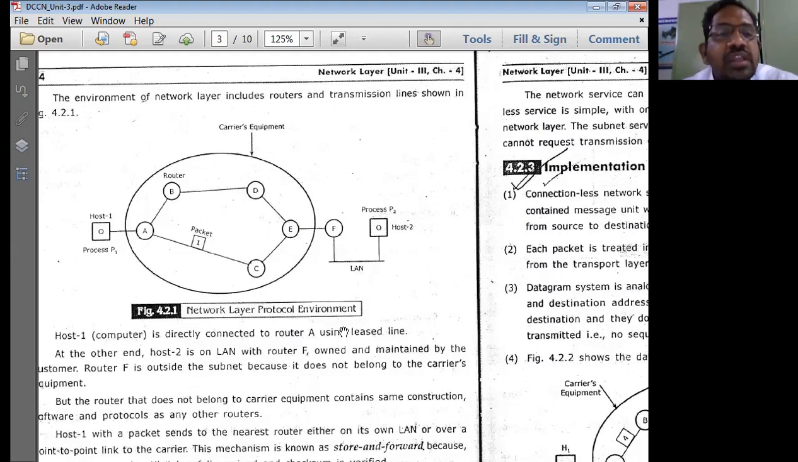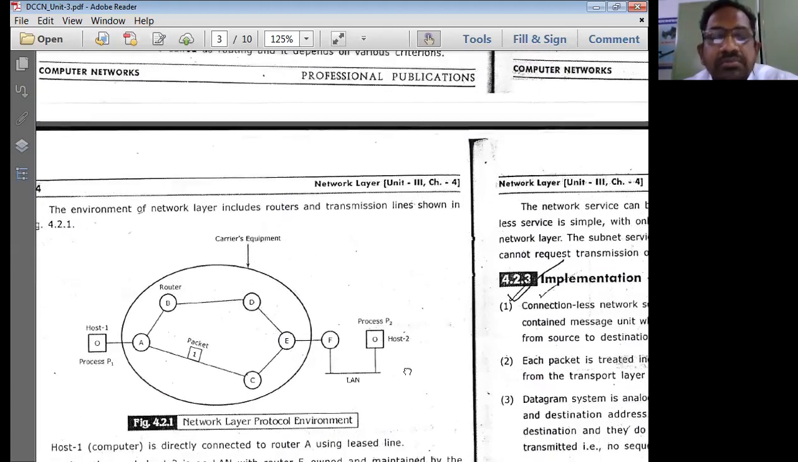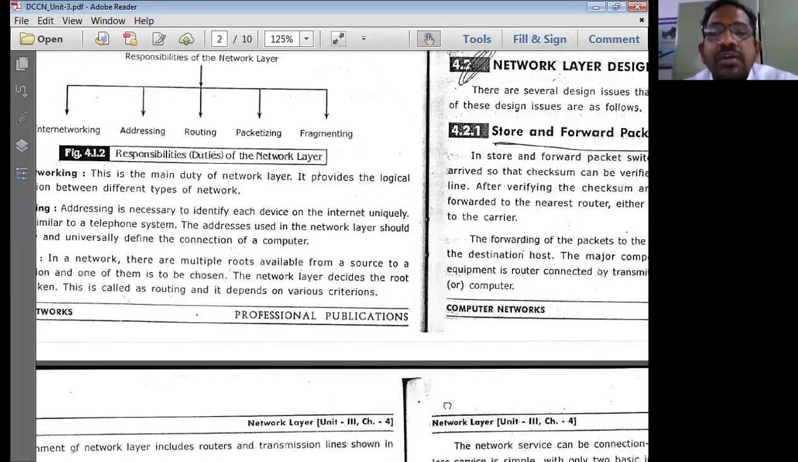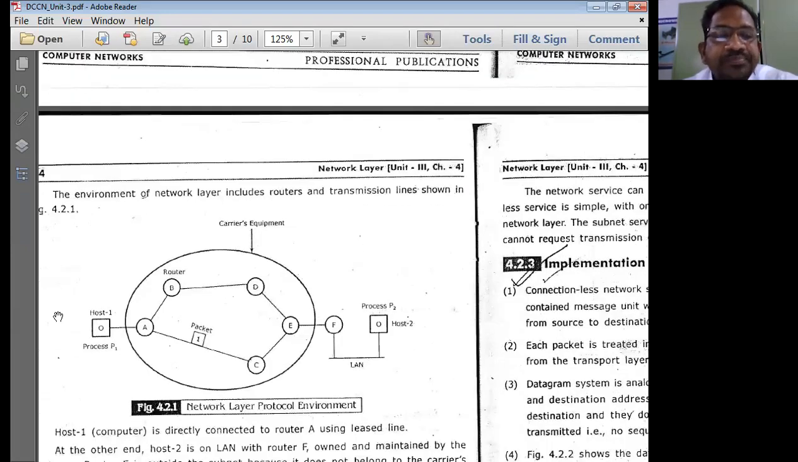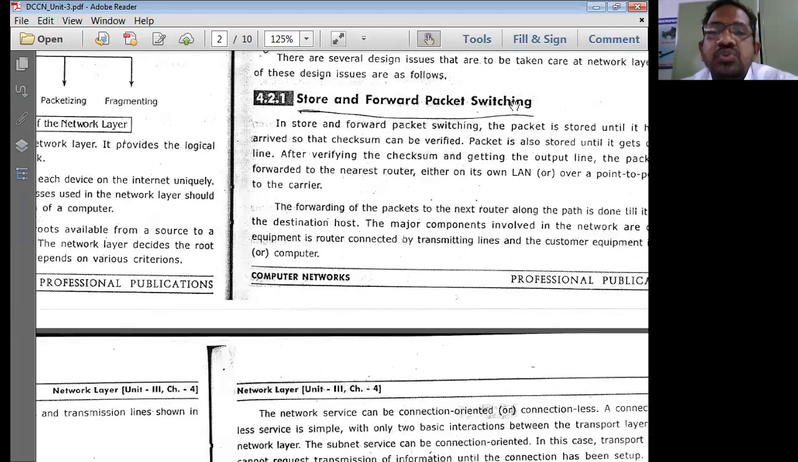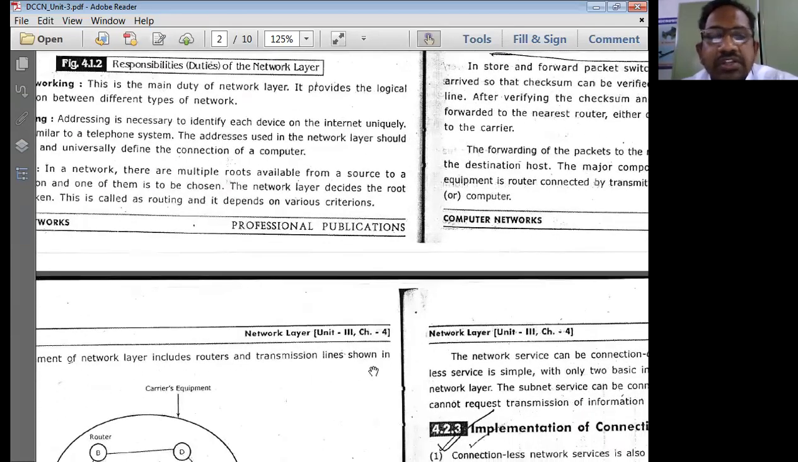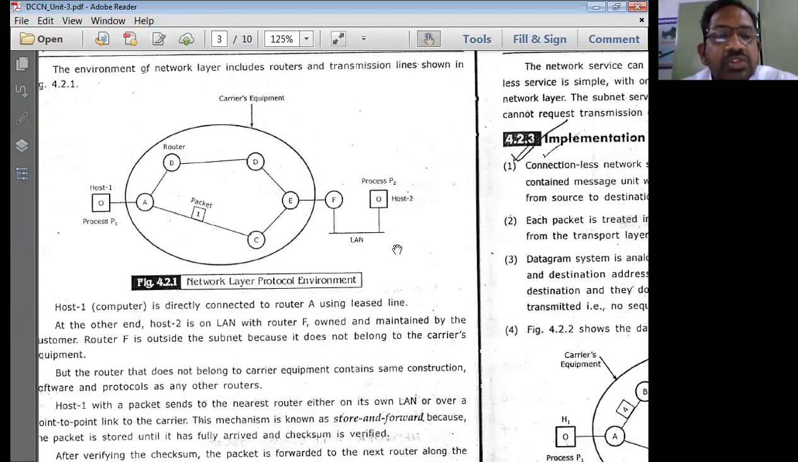This physical network has to be designed to have a certain mechanism of transmission. The packet coming from host 1 wants to get transmitted to host 2. In that process, we implement this design issue, store and forward packet switching. As the name indicates, store and forward means that each and every router is going to store the packet coming from its source.